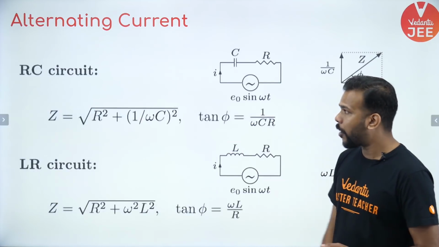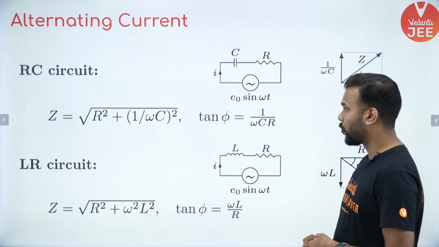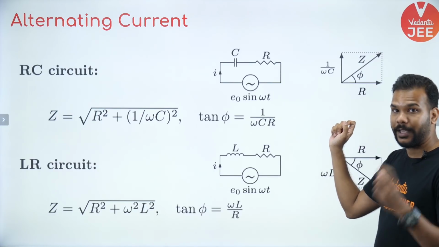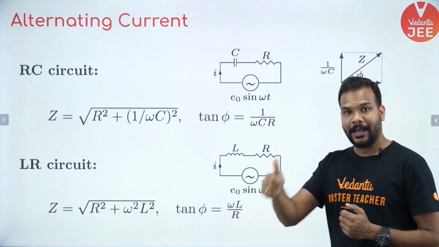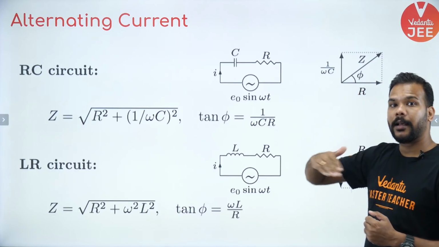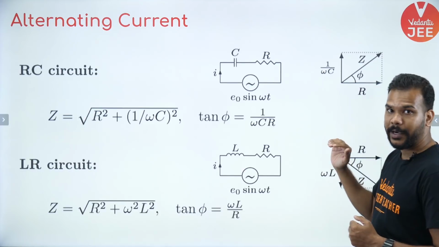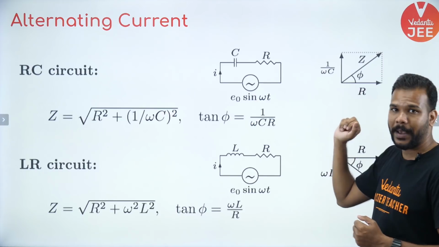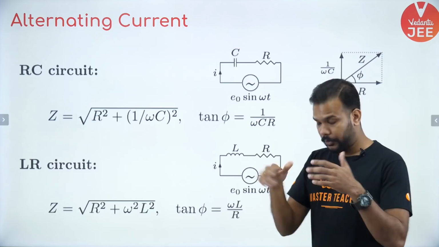Okay. Now guys, if you take a circuit which has a resistance and a capacitor connected to an AC source, then remember this is called the phasor diagram to calculate the value of the impedance. This is how the resistance is. There is no phase difference between the current and the EMF in a purely resistive circuit. But in the case of a capacitor, the current will lead the EMF. That's why it is drawn over here by a phase of pi by 2 ahead. So this is the resistance of the resistor, this is the resistance of the capacitor, 1 upon omega C, and the resultant of both of them is the impedance.